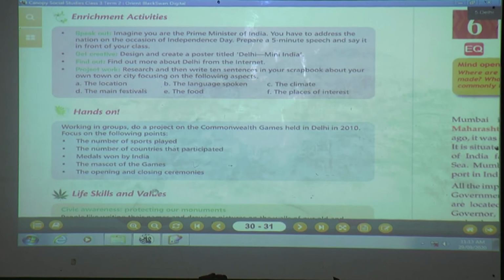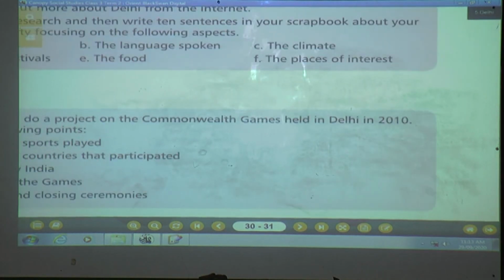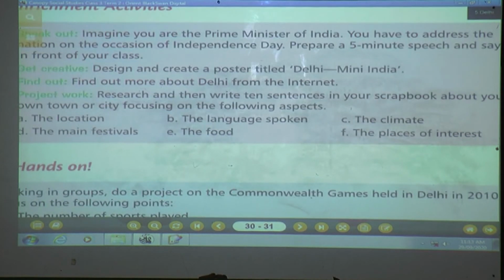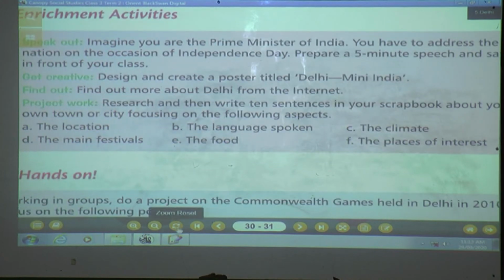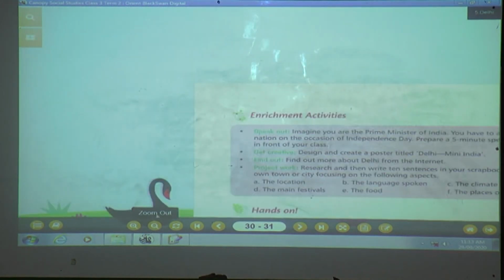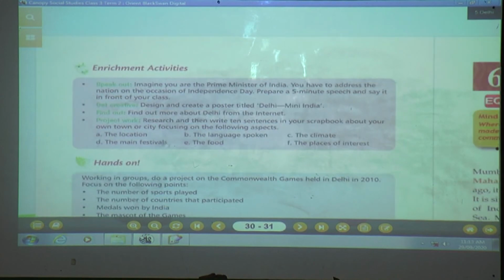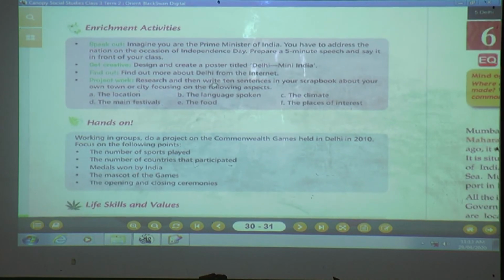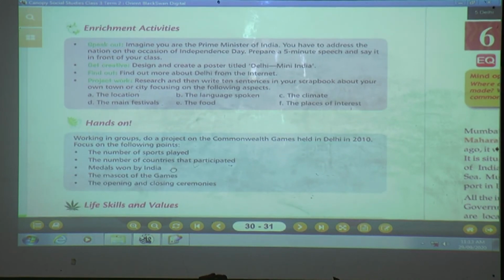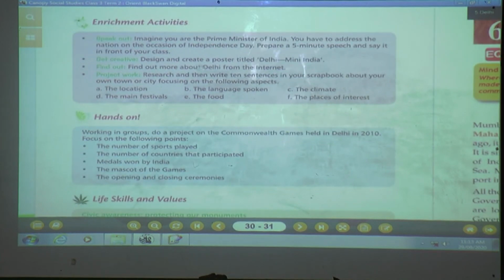Okay, let's see some enrichment activity. Okay children, let's see some enrichment activity. What will we see in the enrichment activity?